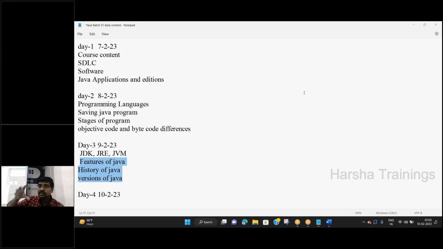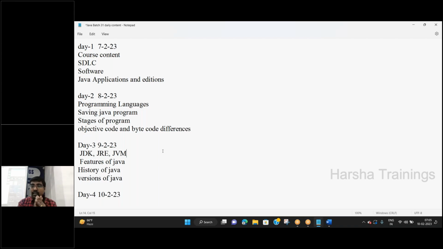That means that version provides support for a long time. For example, right now the latest version provided by Oracle is Java 19. But the LTS is up to Java 17 only. That means if you want to install or execute advanced Java programs, you need Java version 17.